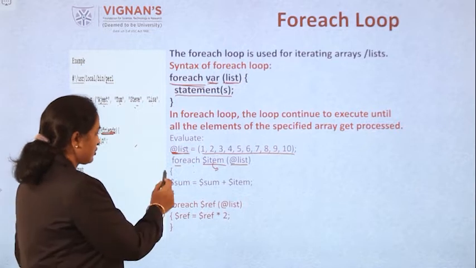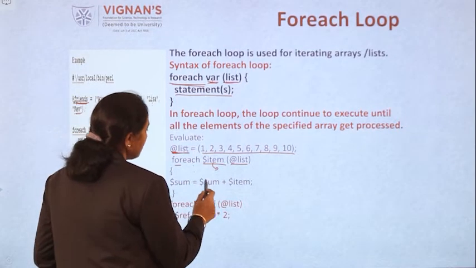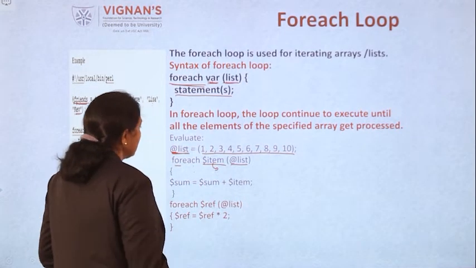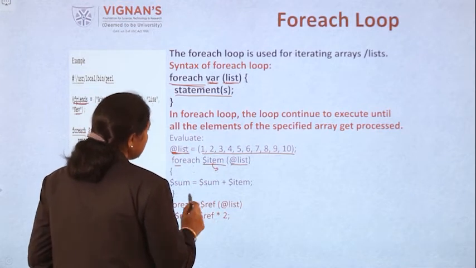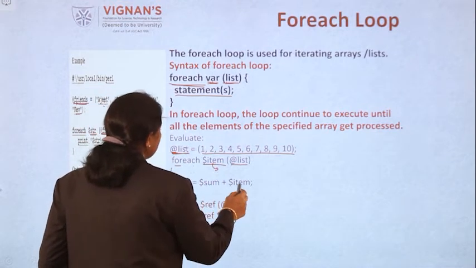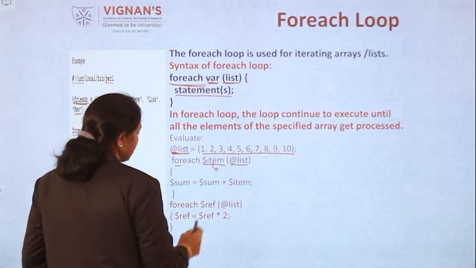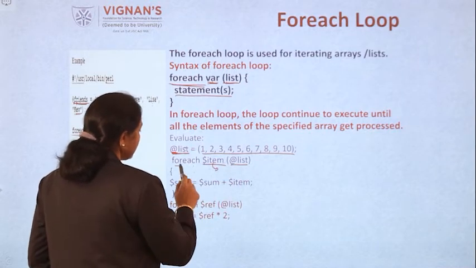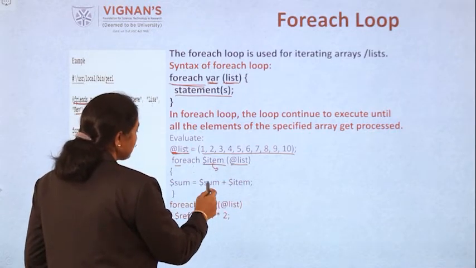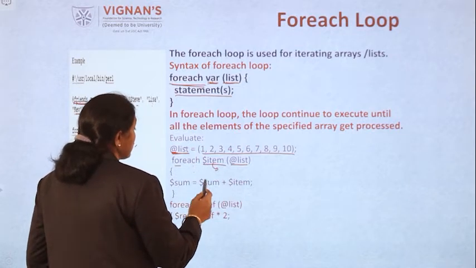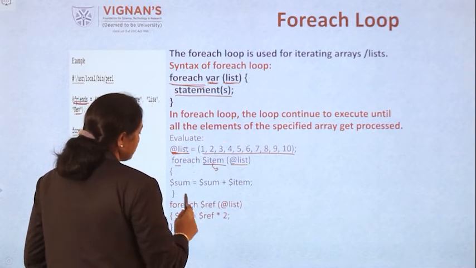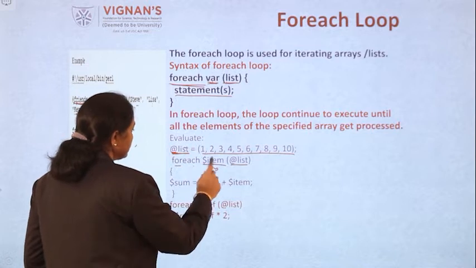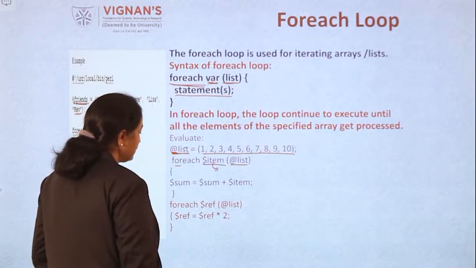Now see, start the loop. Sum is equal to sum plus item. Sum is initially 0. Now it plus item. First item is 1, so it will print 1. Next is sum into the sum, now you are storing 1. 1 plus next is 2, now it prints 2. Like that it will repeat all the time.